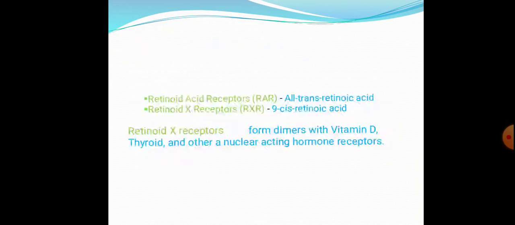So what is the importance of this? Whenever there is deficiency of vitamin D and so on, this does not happen; that is, it does not form dimers. Usually it has to form dimers with vitamin D, thyroid and other nuclear acting hormone receptors, the retinoid X receptors.